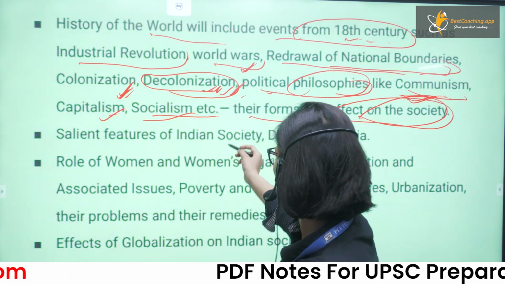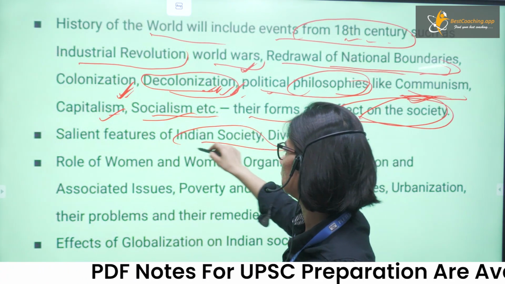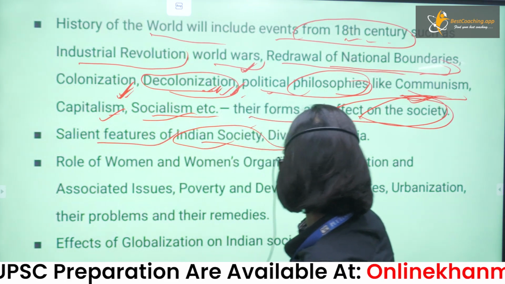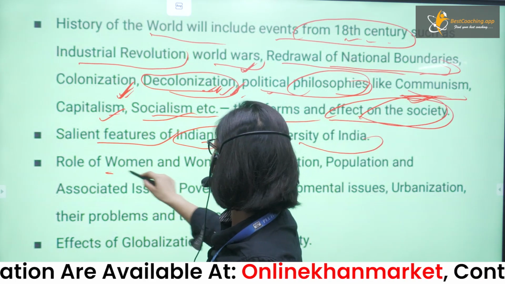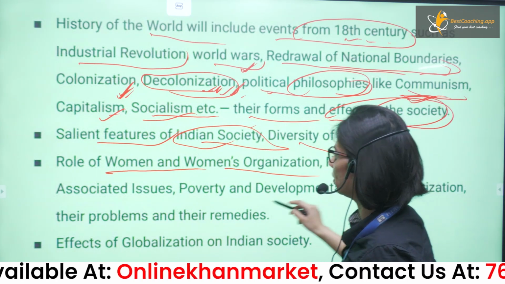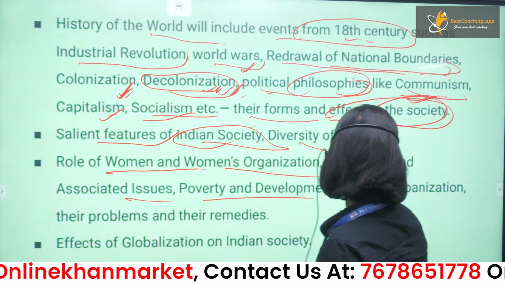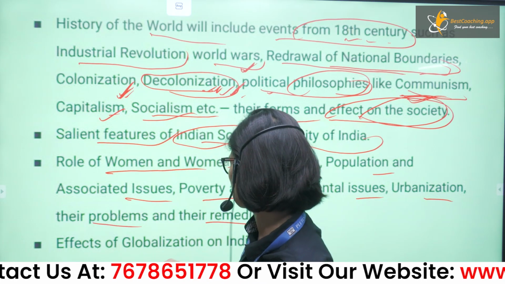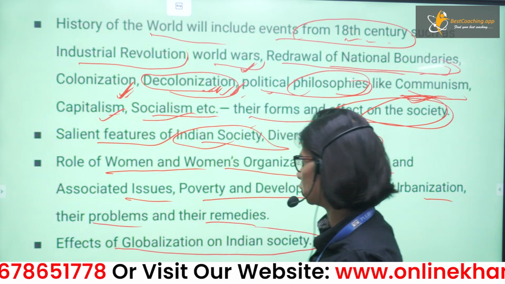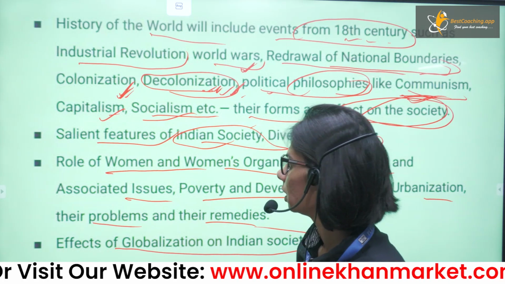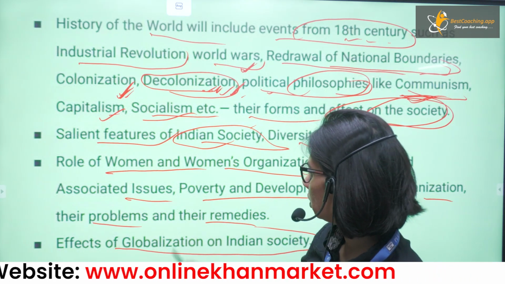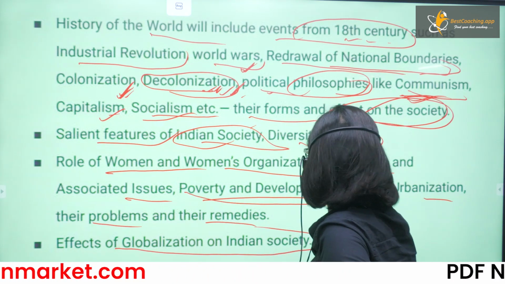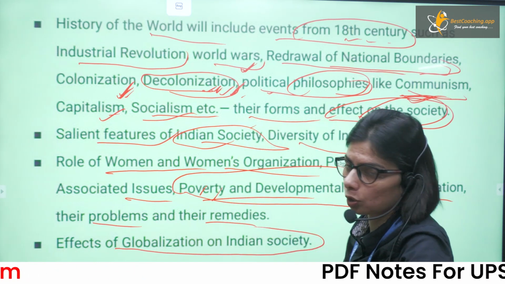Now again, next we will have Indian society. It's the society part of the syllabus. So salient features of society: diversity of India, role of women and women's organizations, population and associated issues, poverty, developmental issues, urbanization, their problems and their remedies, effects of globalization on Indian society. So these are the society part, but see carefully and you will see that these parts are also part of the GS paper 2 syllabus.